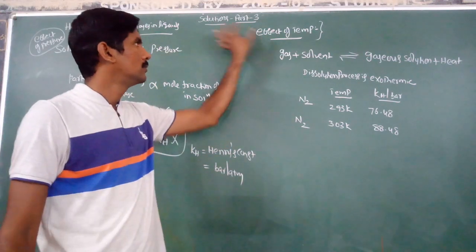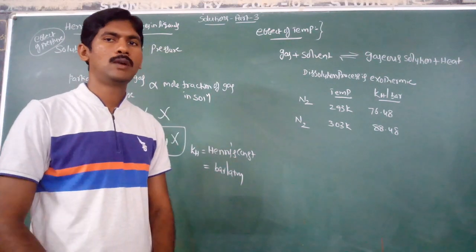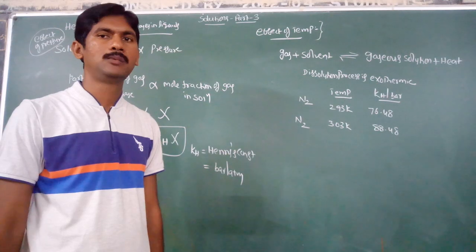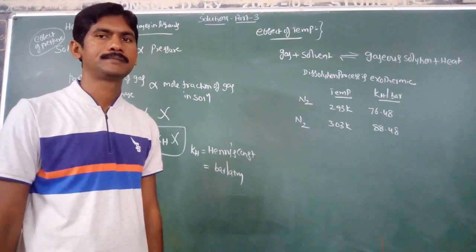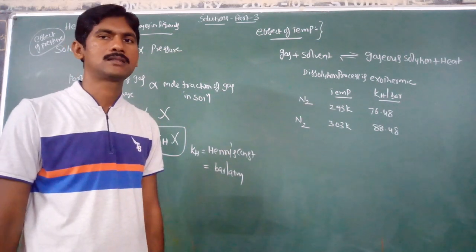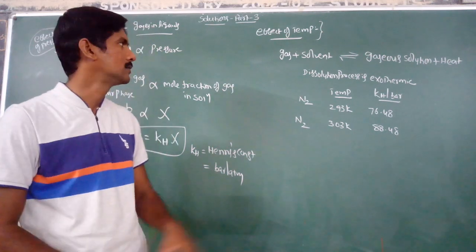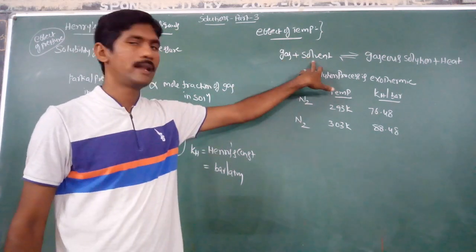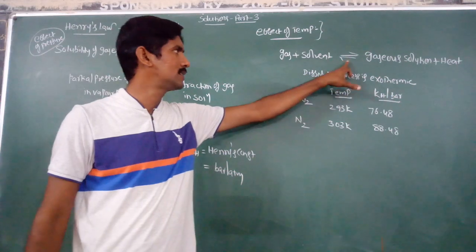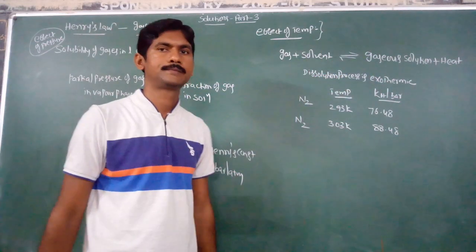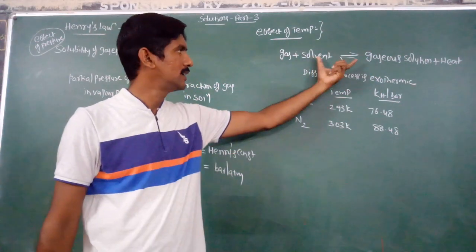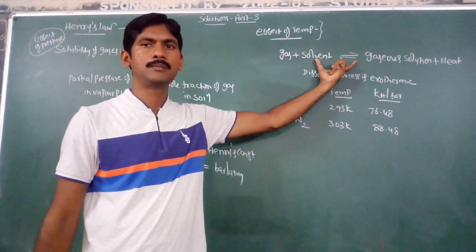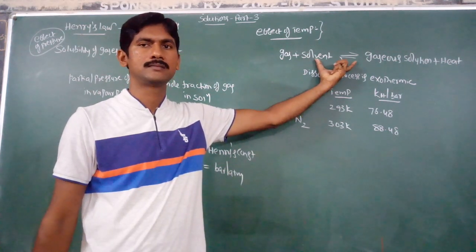Now we will discuss the effect of temperature on solubility of gases in liquids. If a gas is dissolved in a suitable solvent, we get a gaseous solution. In this process, a dynamic equilibrium exists between the reactants and products.